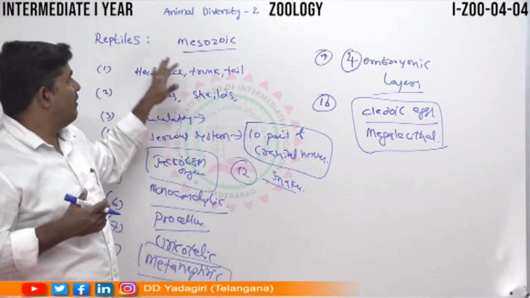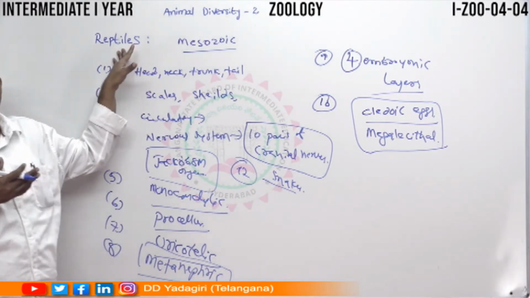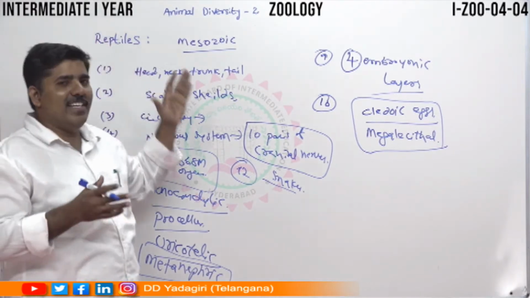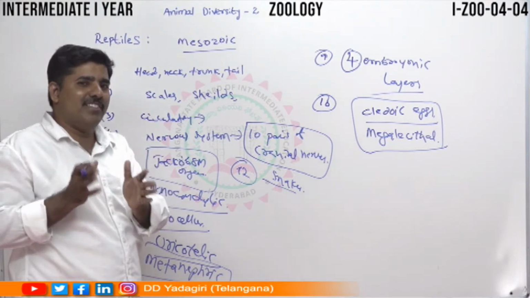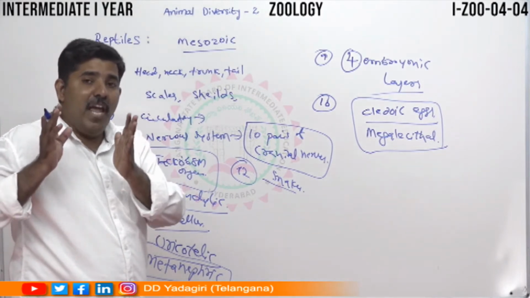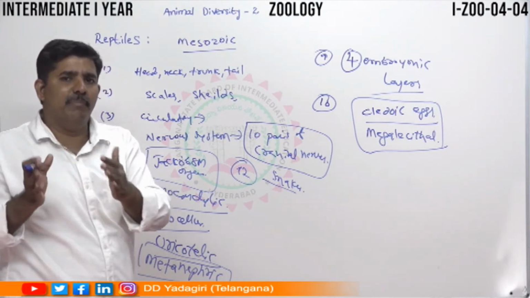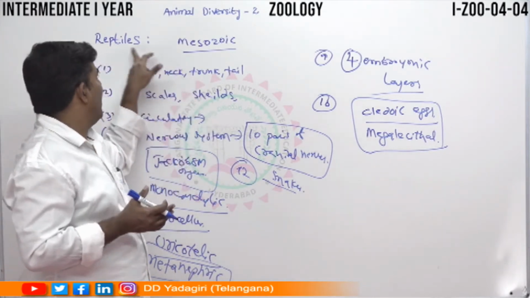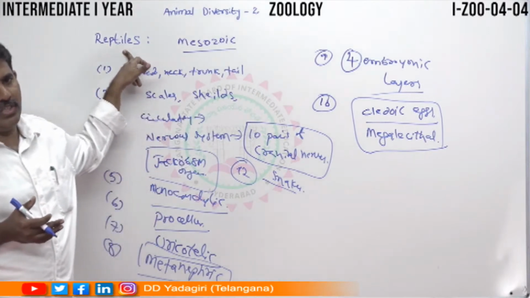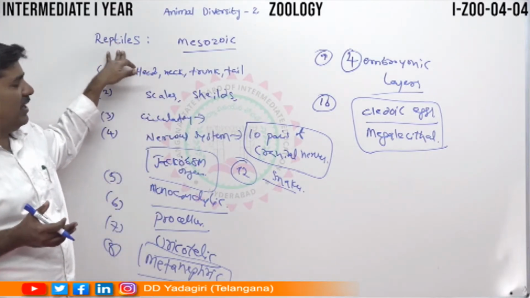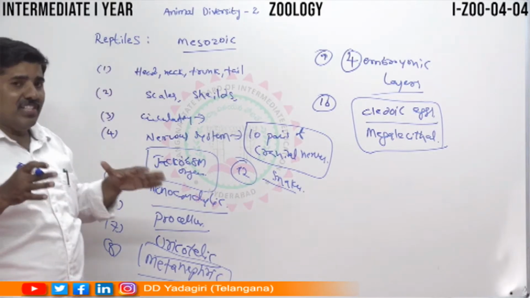This is the special feature of reptiles. That's why reptiles are called a junction area. Birds and mammals evolved from the reptiles.